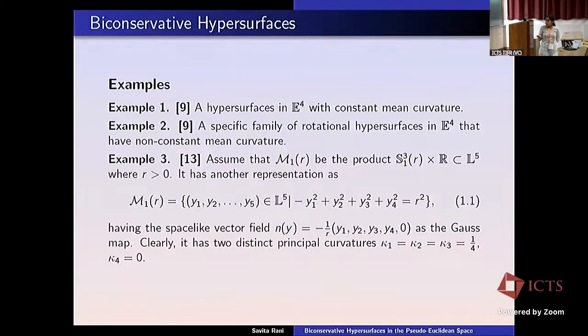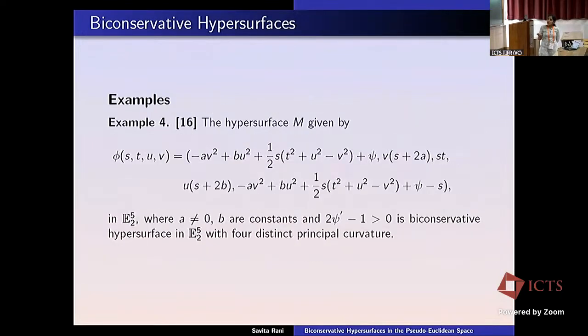So later, Upadhyay and Turgay gave another hypersurface. They classified, in 5-dimensional pseudo-Euclidean space with index 2, the hypersurfaces with three distinct principal curvatures, and they also gave an example with four distinct principal curvatures, and this is their parameterization.